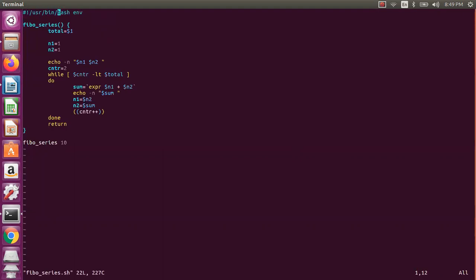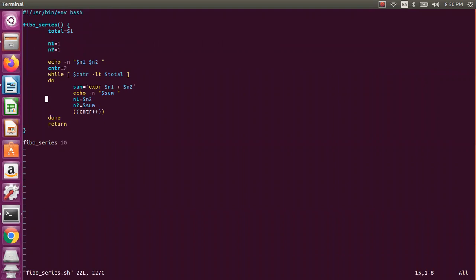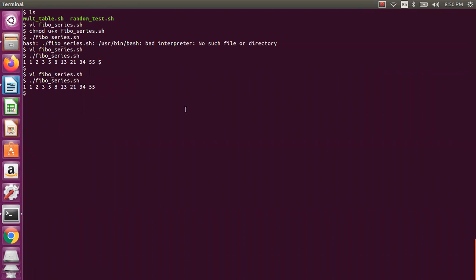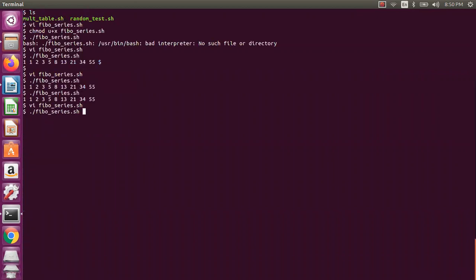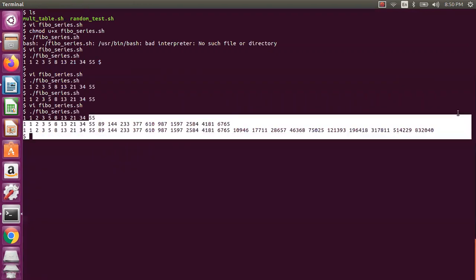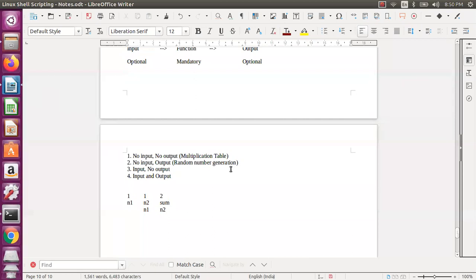Okay, so this should be, I changed the, yeah. So now I have this. Let us assume I need to do echo so that it displays properly. Now if you see this, 10 values. If I do the same thing, it will give the same. Let us assume I want to do this 3 times. Maybe you can also read from the user input, or I am directly doing it in 3 statements. If you see this, it is doing the Fibo series 3 times.